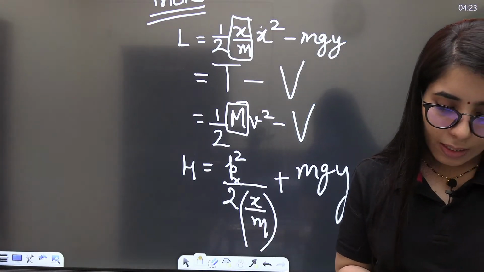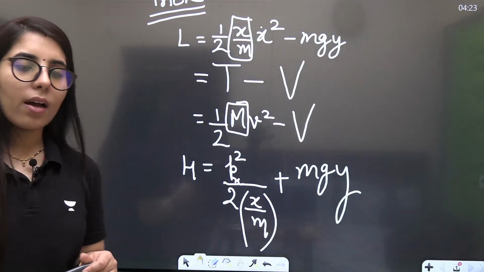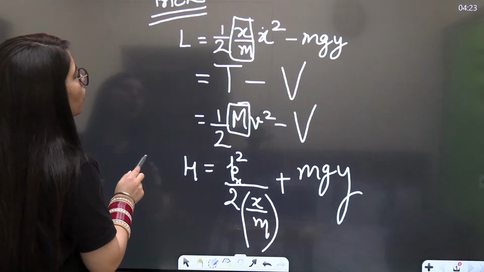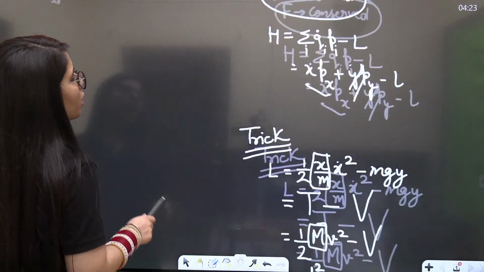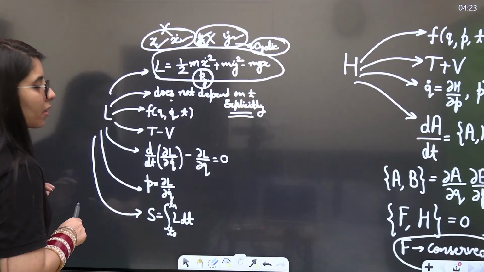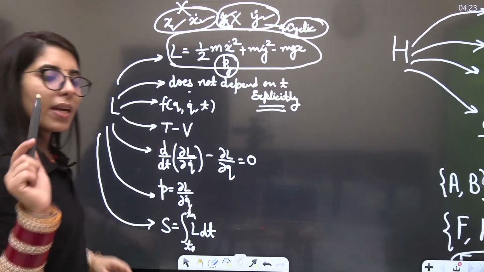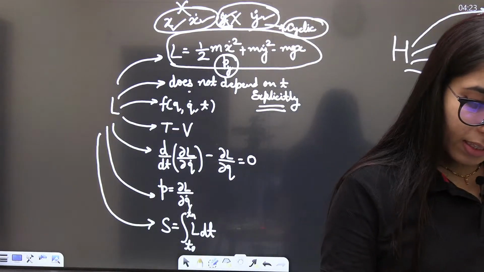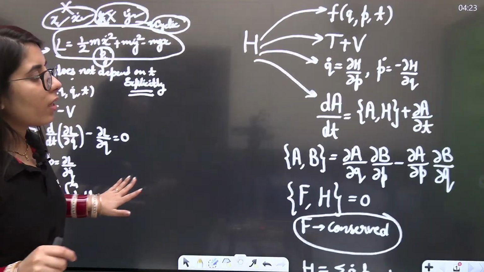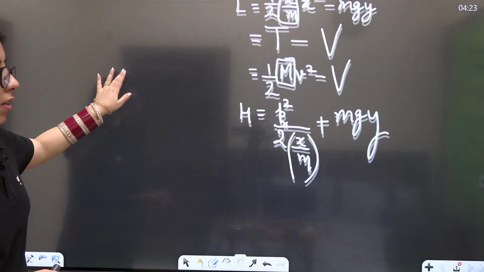Okay, let me know, is this clear to everyone? If anybody has any doubt, we will be talking about it. Just go through all the points. If it is clear to you, on Wednesday, when we will have our next session, I'll be discussing the questions based on these concepts, these points which I have covered in the session today. In the next session, along with more new concepts, many other concepts I'll be including there, I'll be taking more important questions. So Lagrangian, Hamiltonian, Poisson bracket, conditions, trick, all that we have considered here right now.